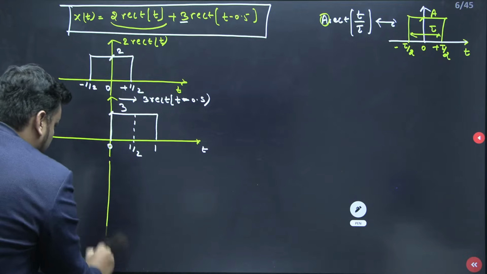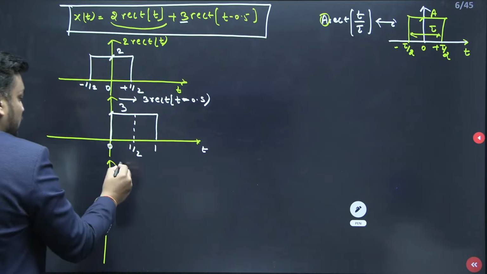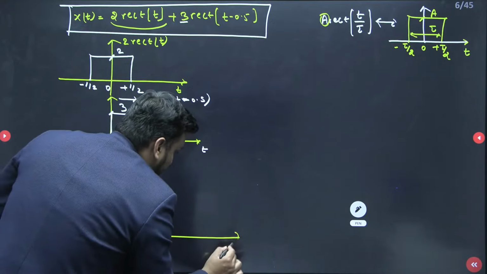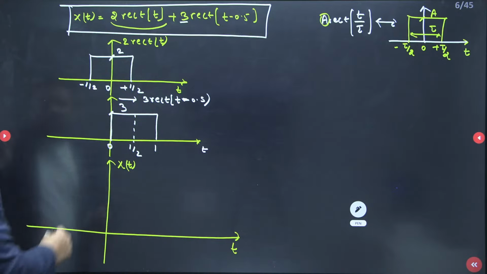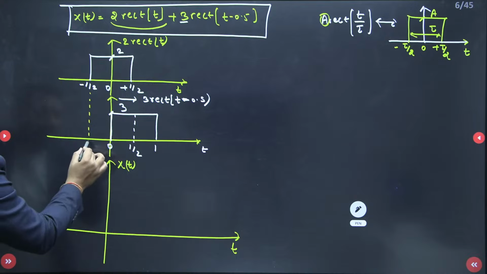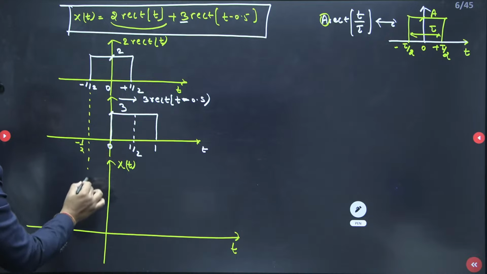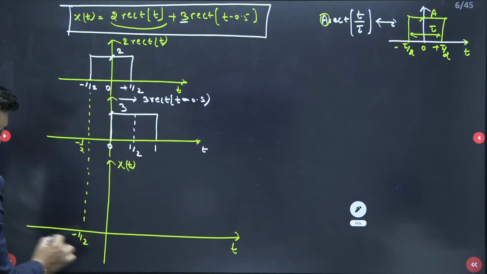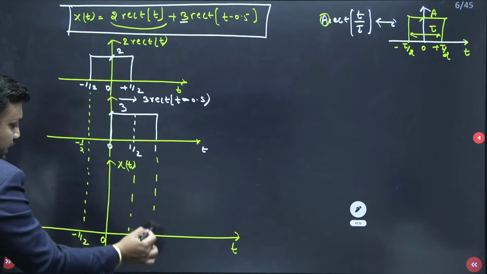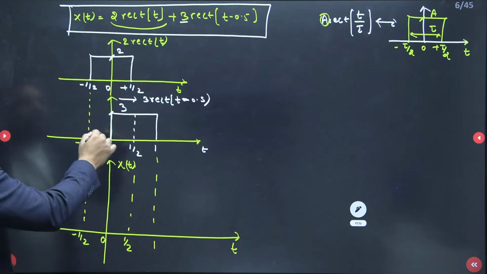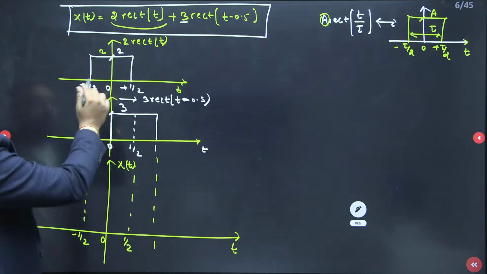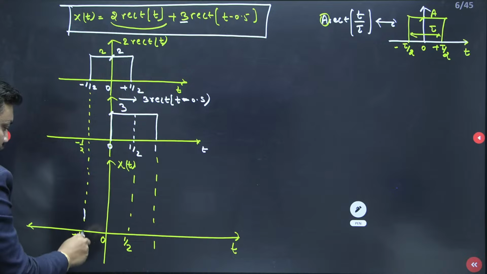Now students, what I need to do: I am looking for the x of t diagram. To make the x of t diagram, I have to add the signals. And what is the beauty of signals? When you add them, you need to check the magnitude location by location. So here we have the minus half location, here again a minus half location, here we have 0, here we have plus half, and here we have the 1 value. When you add from minus half to 0, this magnitude is 2 and here it is 0. So 2 plus 0 is nothing but 2. So you will reach 2 for sure.